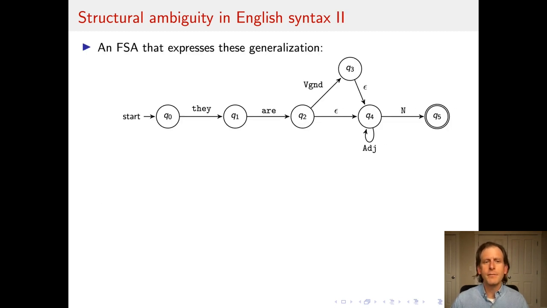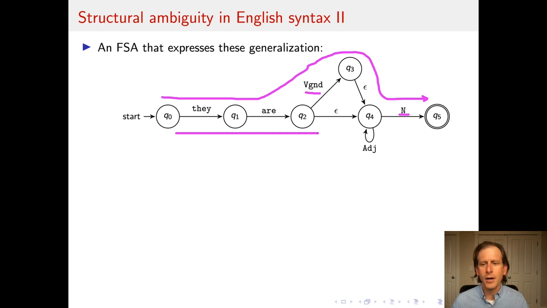Here is an example of a finite state model that you might use to express these generalizations. This is very simple. If we look at a couple of paths through the automaton, there's they are gerund verb noun. So for example, they are flying planes, where flying would be the act of flying. But there are other paths through this automaton. So for example, they are planes. And furthermore, they are green trees, and so forth.